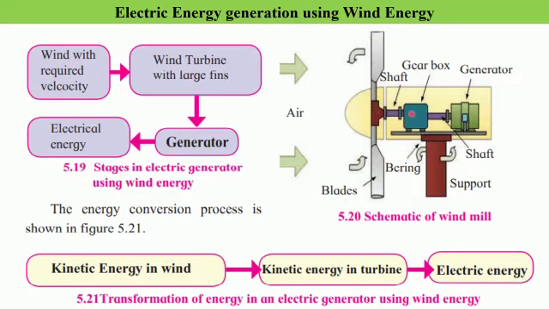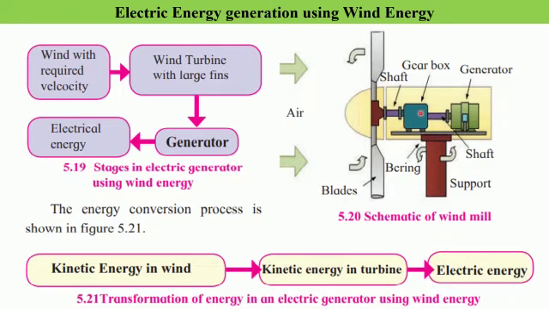Now the generator is connected via the shaft or axle and a gearbox. The axle or shaft of the turbine is connected to the generator with the help of a gearbox.